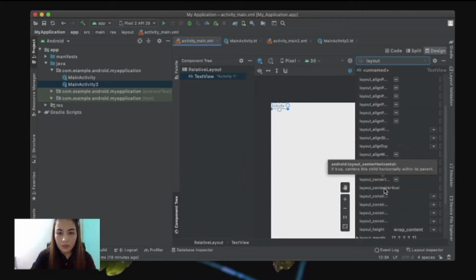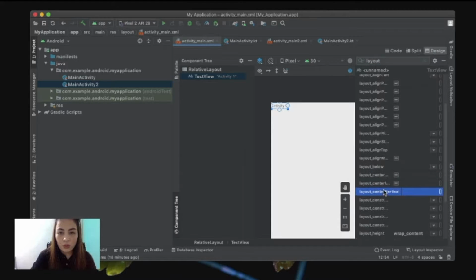Alright, so set it to true. Notice your text view changes in the design layout view. Then next, set your layout center horizontal to true as well.